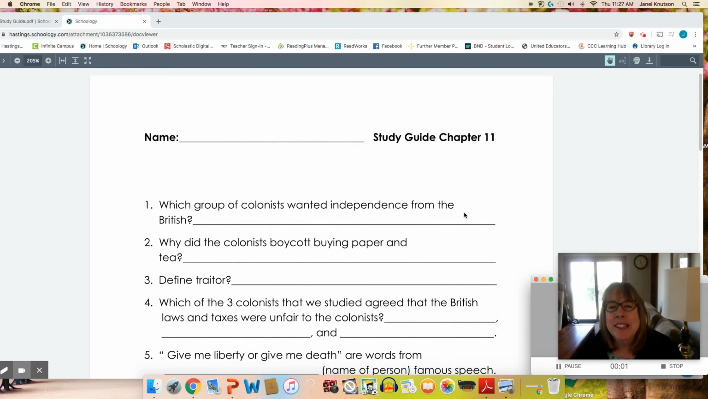Hello, fifth graders. We have finished chapter 11 and it's time to study for it before you take the test. So this is a study guide and we're going to go through it. I'm just going to give a little pause and then give the answer, and this will really help you get ready for the test. So hopefully you've read these chapters carefully and this will just be a little bit of a review.